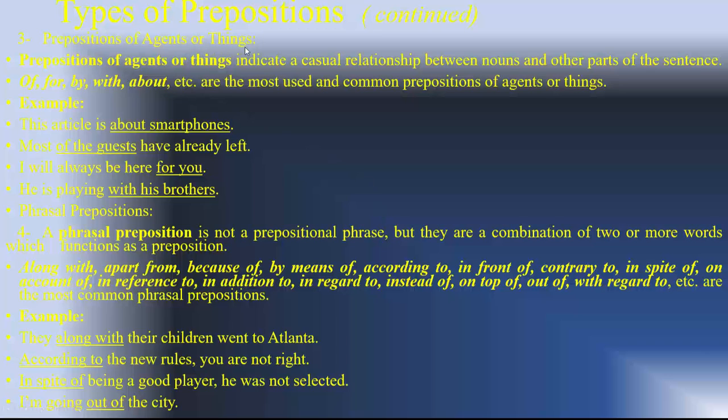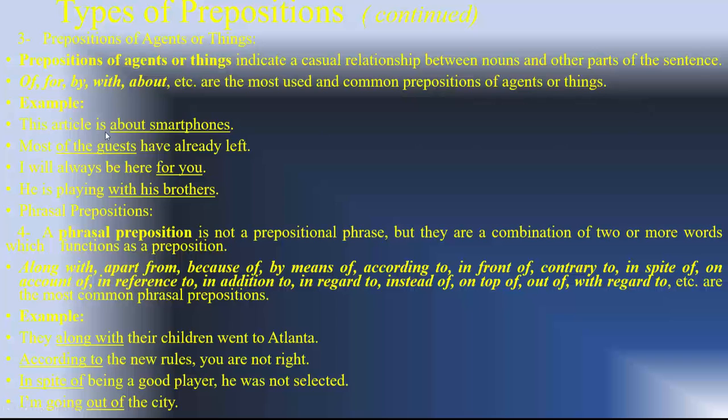Prepositions of agents or things. Prepositions of agents or things indicate a causal relationship, happening spontaneously, or happening without, let's say, any preparations. Causal relationship between nouns and other parts of sentences. Of, for, by, with, about, etc. are the most commonly used prepositions of agents or things.